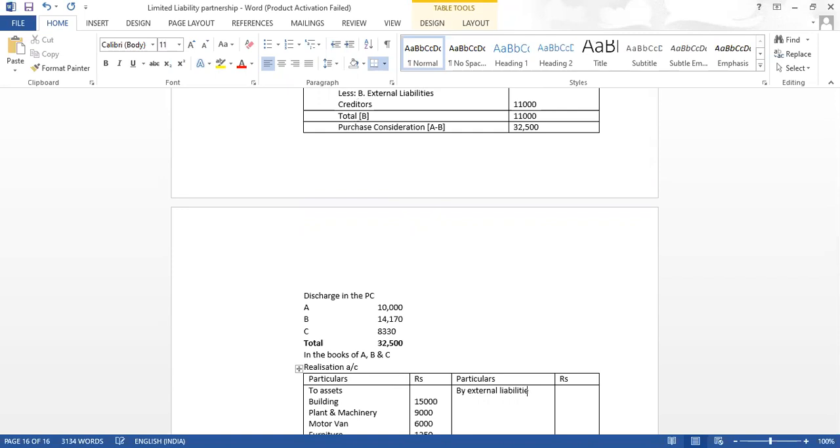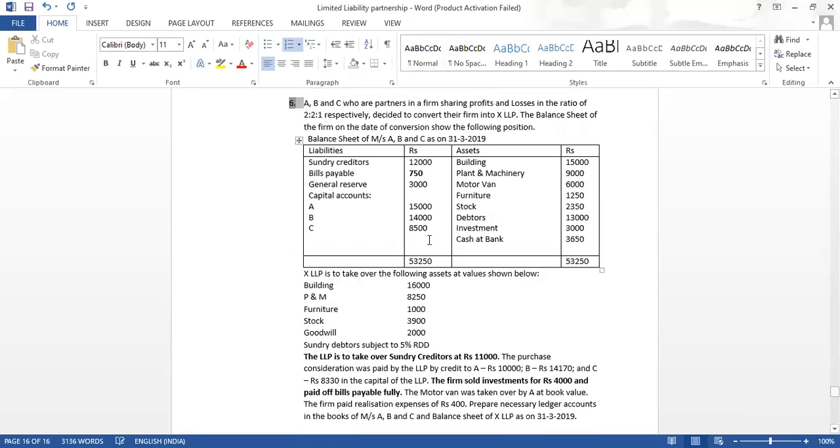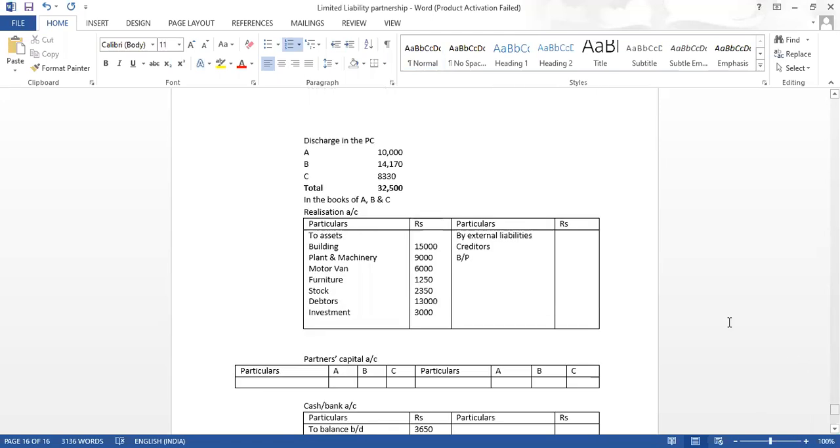We have two external liabilities. What are they? Creditors, which we have already discussed, and bills payable. So what is the amount? Creditors and bills payable 12,750. We will always write the balance sheet value. In the realization account we have to write only the balance sheet value. So we have written the balance sheet value.